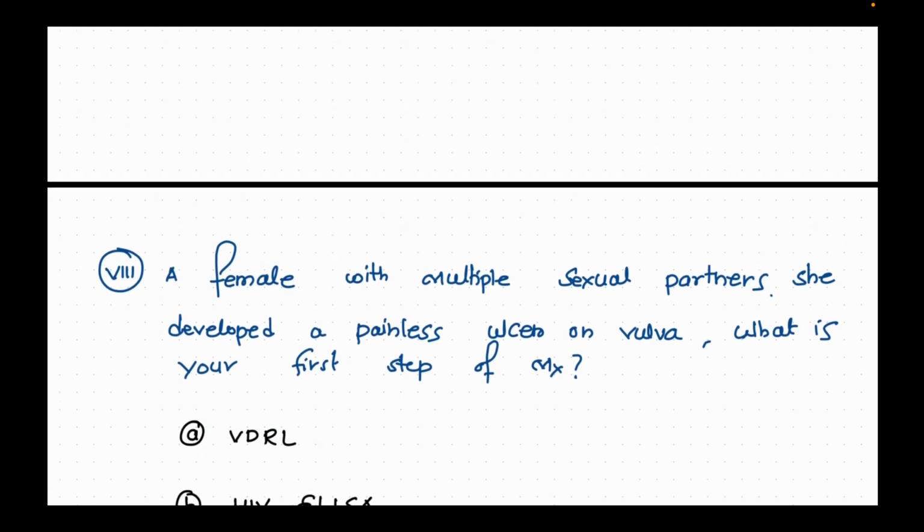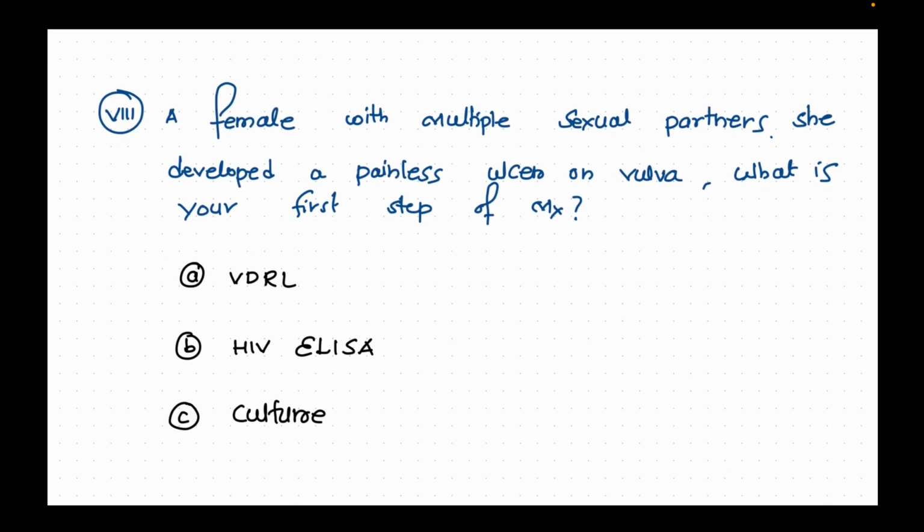Then the next question is: a female with multiple sexual partners developed a painless ulcer on the vulva. What is the first step in management? We have four options. I don't know the fourth one, but the three options are VDRL, HIV ELISA, and culture. Just comment your opinion regarding question number 8.